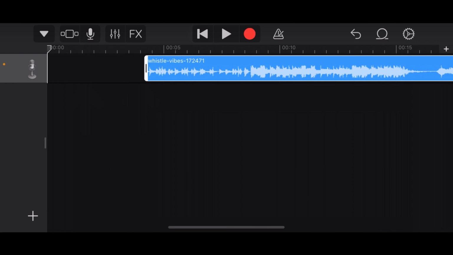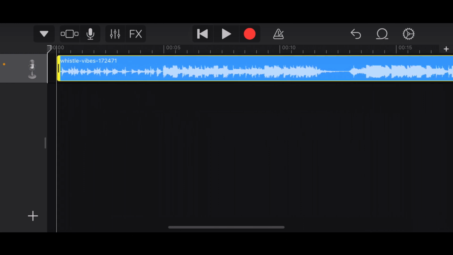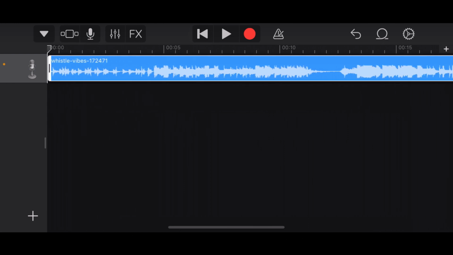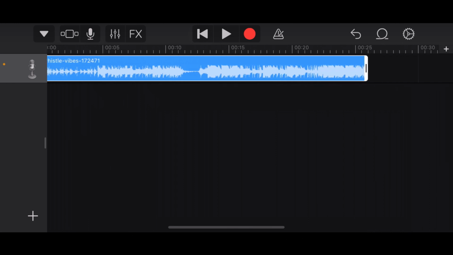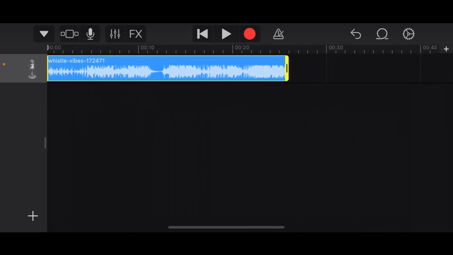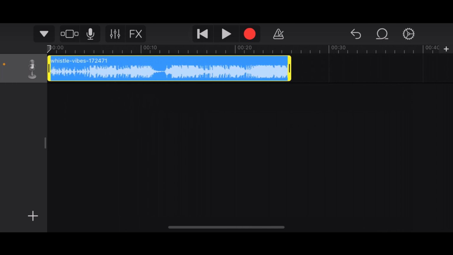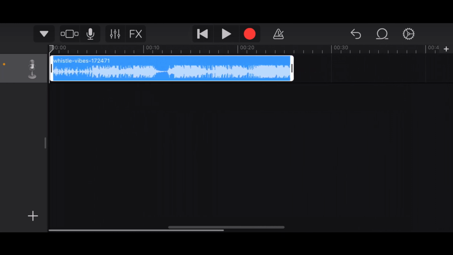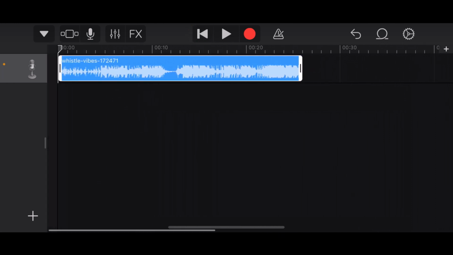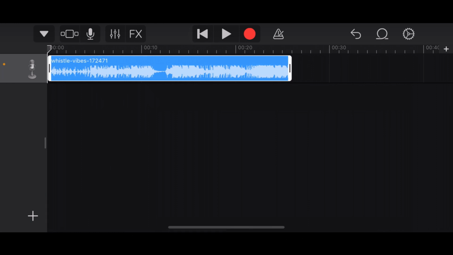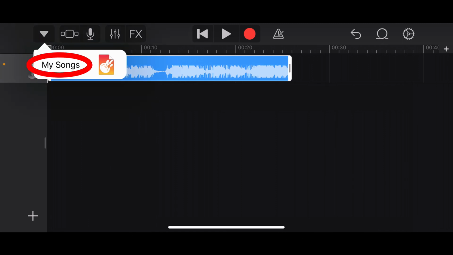Okay, let's move this to the starting point and drag like this. Yes, let's zoom out of this. Okay, make sure you move this song or music to the starting point, just like that. Just click this to verify. Yeah, it's at the 0 point. After you set up these things, then just click here and tap My Songs.